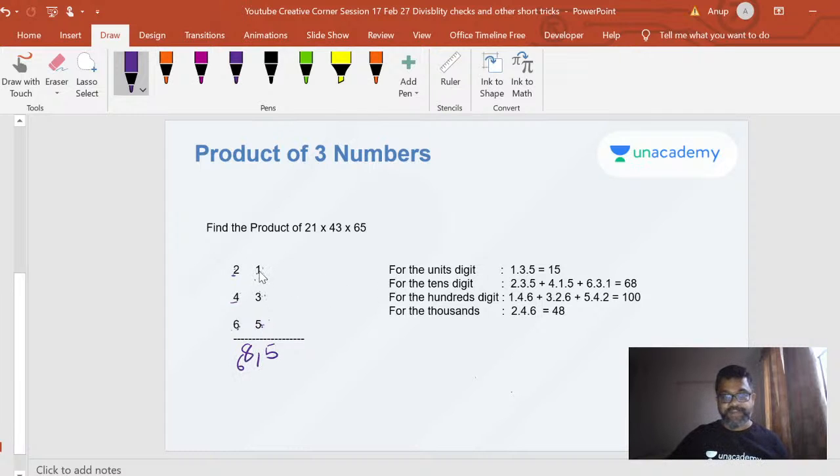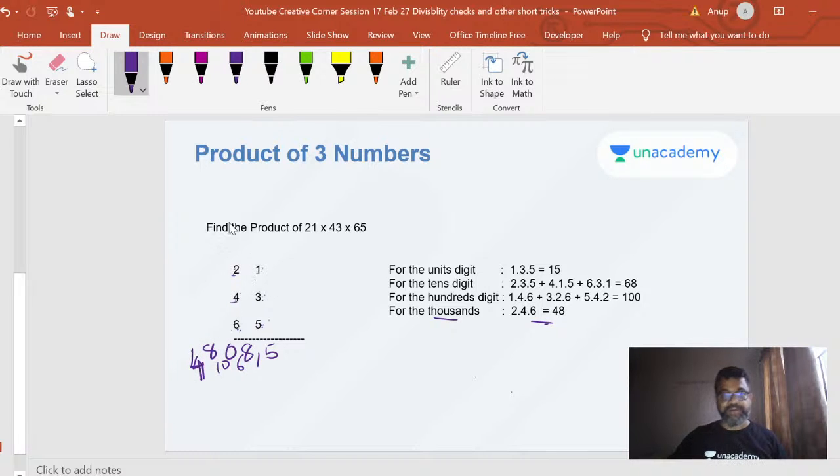Hundreds place, I find by multiplying two tens, obviously, with the units place going to be the same. So I get my hundreds place: 1 into 4 into 6 plus 3 into 2 into 6, plus 5 into 4 into 2. So that's how I got a 100. And then for the thousands place, I got 2 into 4 into 6, which is a 48.